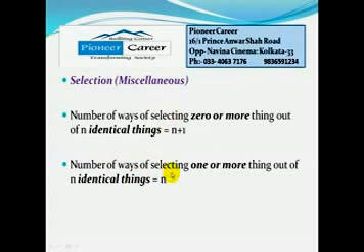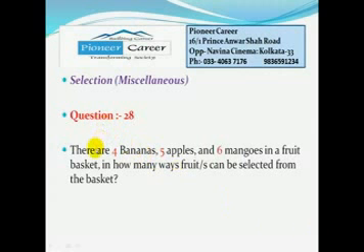Now, the number of ways of selecting 1 or more things out of n identical things is n. Here in this case, we have to select at least one article. Hence number of ways is n. Next is question number 28.